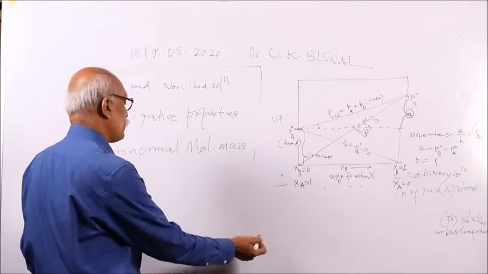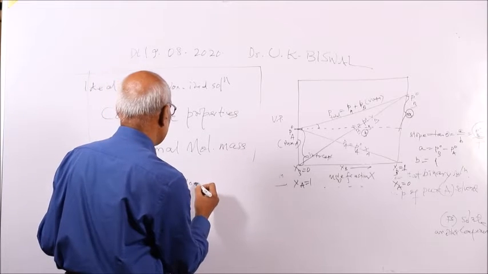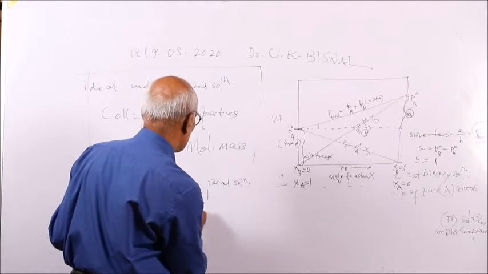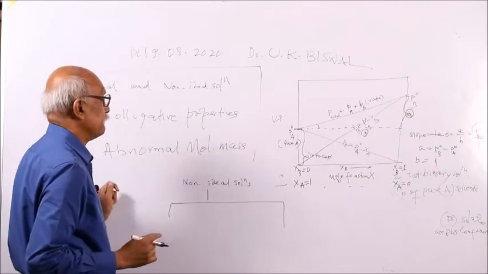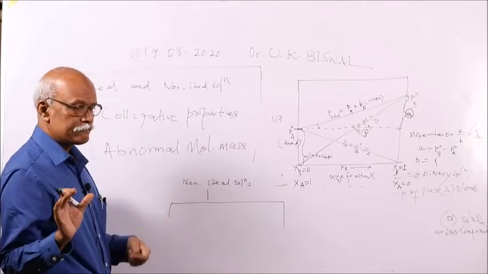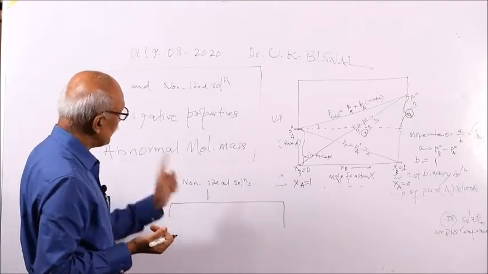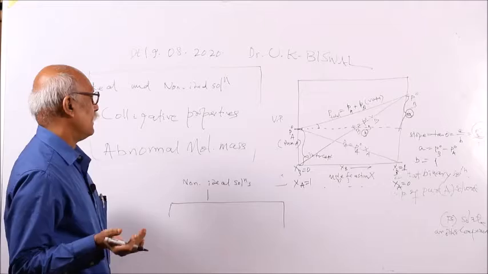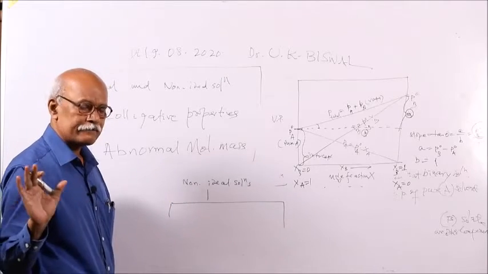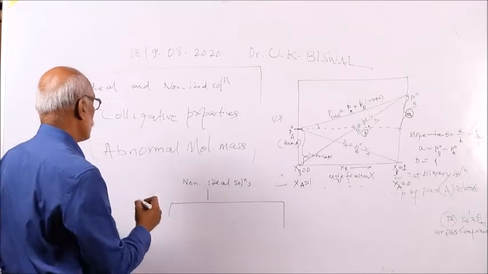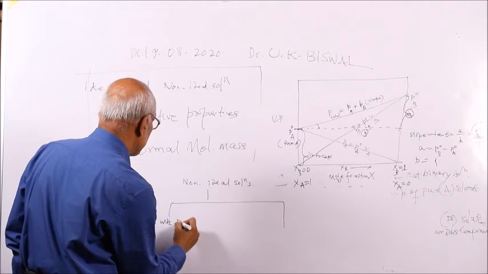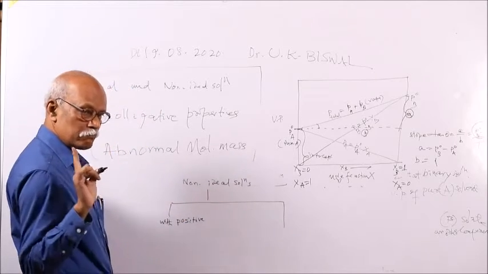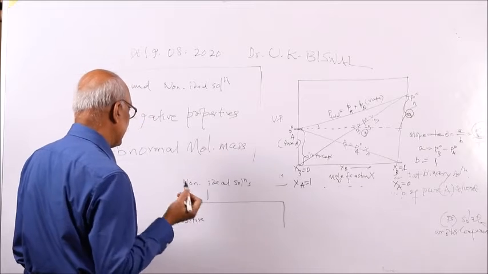So for non-ideal solutions, this is the reverse. Remember, non-ideal solutions are of two types. This is important. If you are asked a 3-mark question, what is the difference between ideal and non-ideal solution, you mention that non-ideal solutions are of two types. In an ideal solution, there is no classification. One type is with positive deviation, so let us discuss. Positive deviation. In the ideal gas plot also, you get positive deviation and negative deviation.